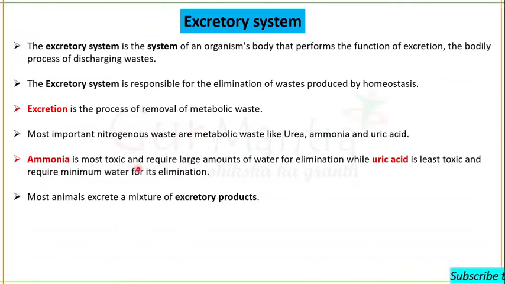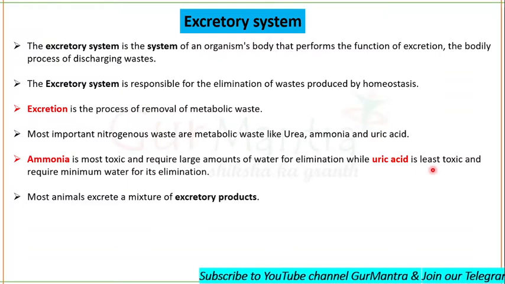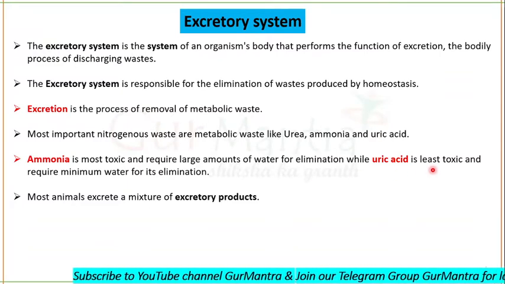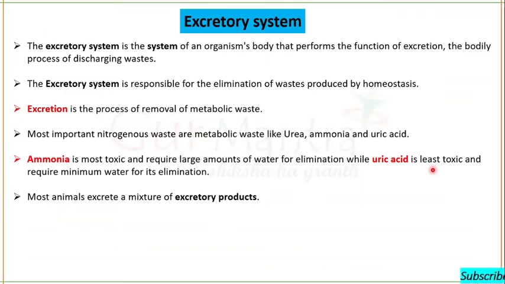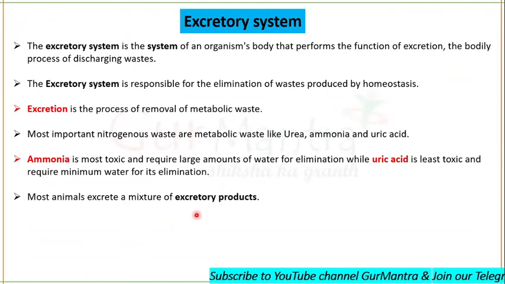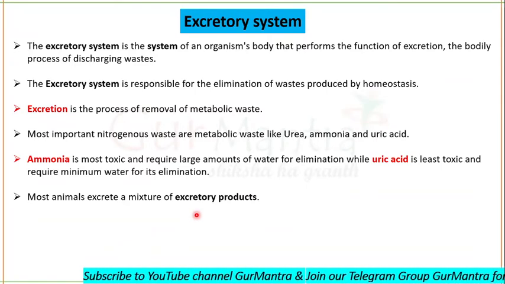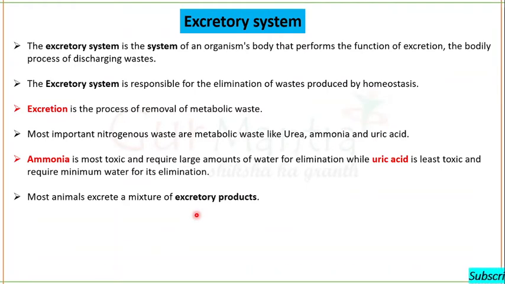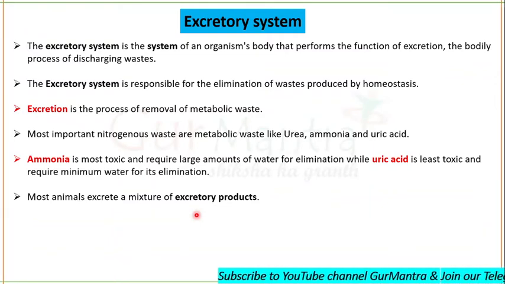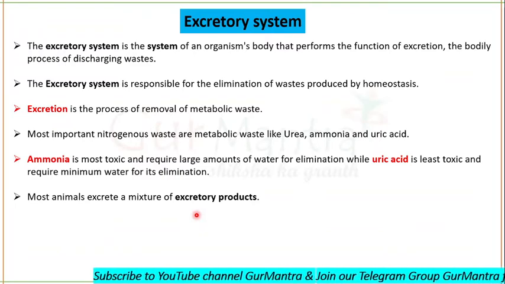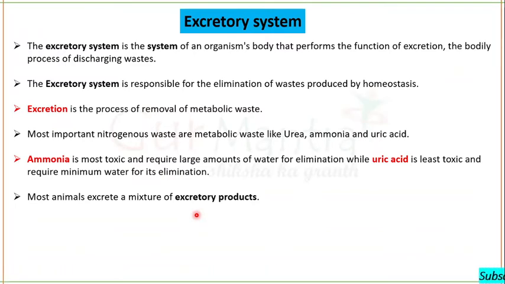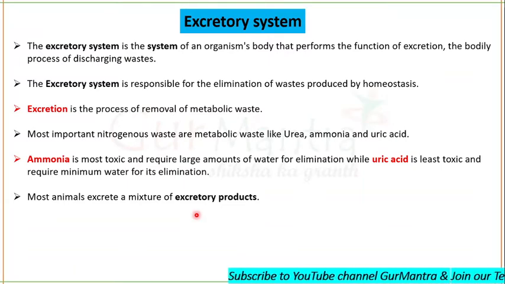Ammonia is most toxic and requires a large amount of water for elimination, while uric acid is least toxic, so it would require the least amount of water for its elimination. Most animals excrete a mixture of excretory products, like both urea and uric acid, or ammonia and urea, or ammonia and uric acid. In humans we also excrete a mixture of excretory products, and for excretion we have a well developed excretory system.